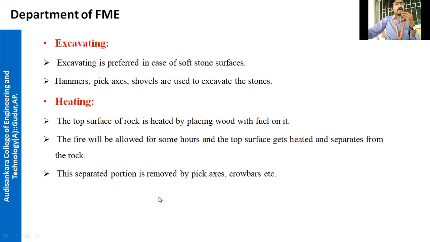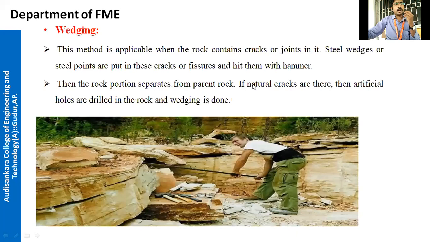Next, we'll see excavating. Excavating is preferred in the case of soft stone surfaces. Hammers, picks, axes, and shovels are used to excavate these types of stones. You see, this is a stratified rock, so he is excavating very easily because it is in different layers, and removing layers is very easy.